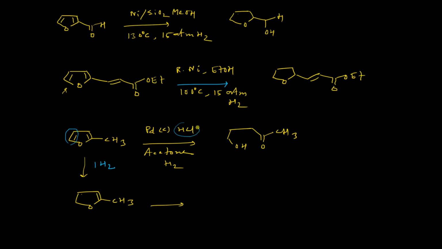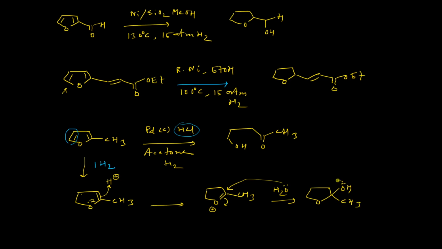Then, due to the presence of a strong acid like HCl, the protonation of this particular double bond will occur. And now the water molecule in the reaction medium will attack this center, which will convert it into a hemiacetal like this, and you all know what will happen next.